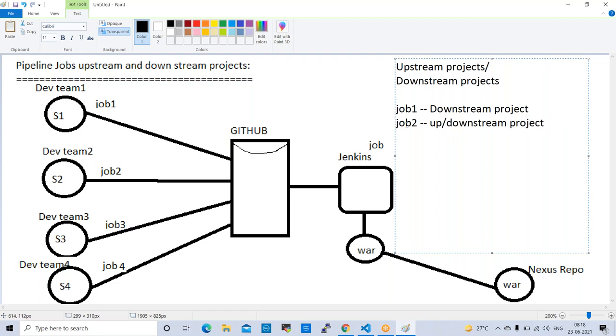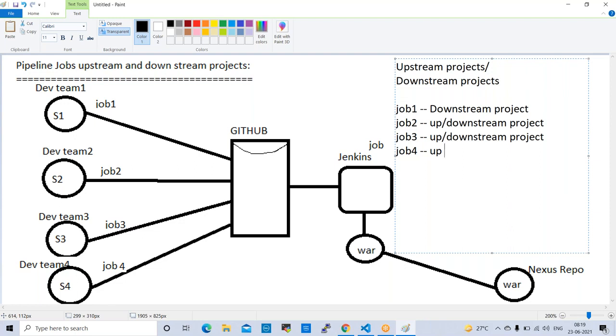Because it will watch job 1, and also under this job we'll have job 3, right? That is why we can say up and downstream project. And job 3, we can say the same, up and downstream project. And job 4, what can we say here? Upstream project.